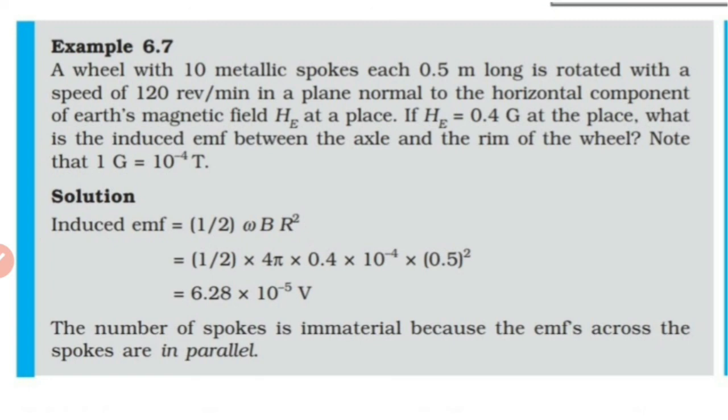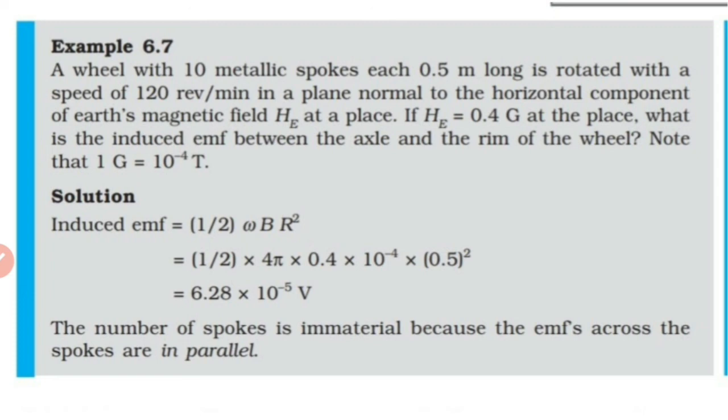So the induced EMF will be the same as we discussed earlier, that is half B omega R square. You need not multiply it or divide it by 10. Leave it as such, because in a parallel combination the potential difference remains the same.